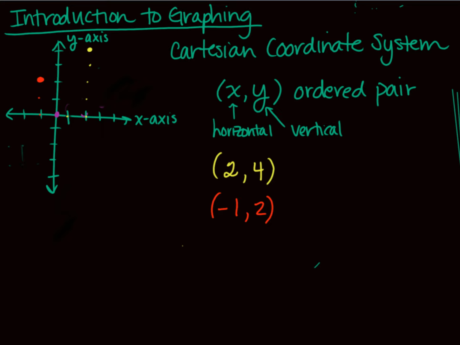You guys all know this. It's pretty easy. What about (-3, 0)? Again, go over 3 to the left right here, and that's my point. I really crack myself up when I do these videos all by myself. And again, in the fourth quadrant, if you notice, we can see certain things.